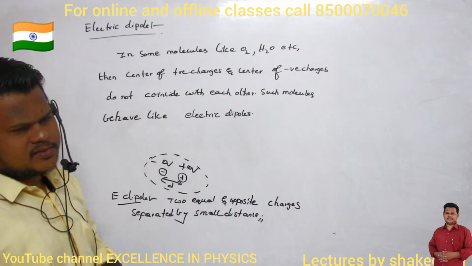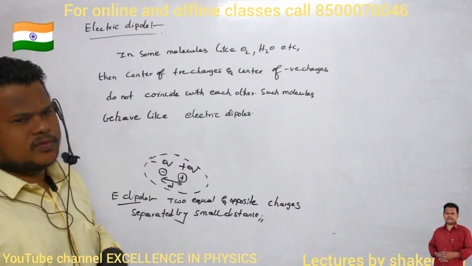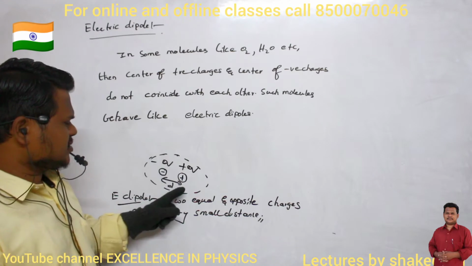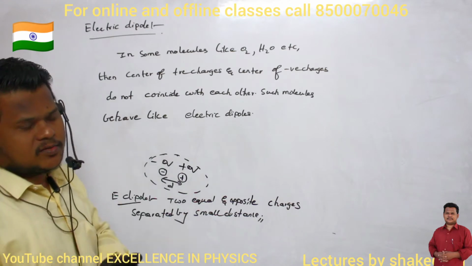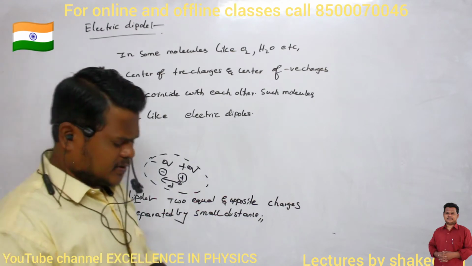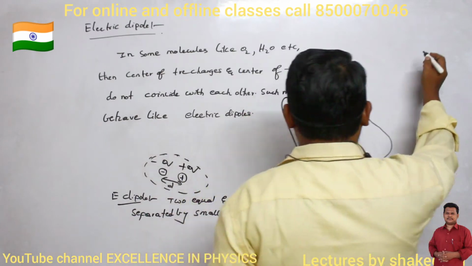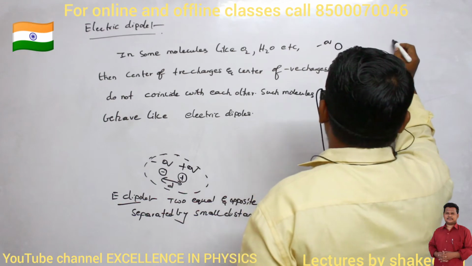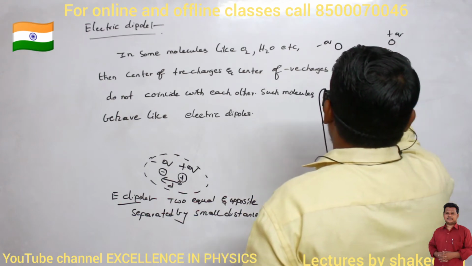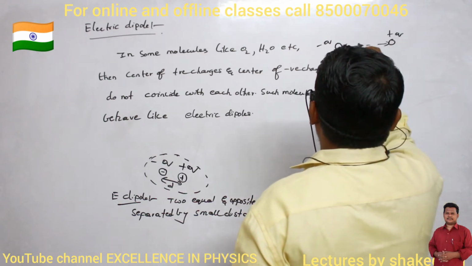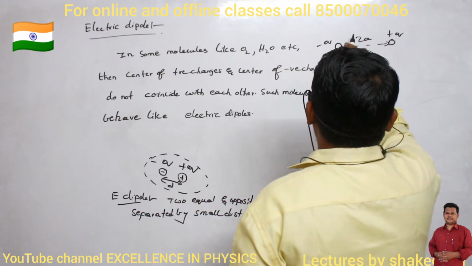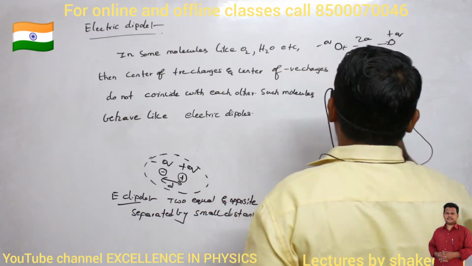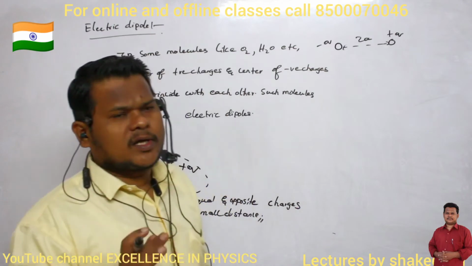And there are many natural dipoles like oxygen, H2O. In these molecules, the positive charge and negative charge centers are not coinciding with each other. So what is an electric dipole? This is minus q and this is plus q. They are separated by a distance of 2a. What is the distance between them? 2a. So this we can call an electric dipole.